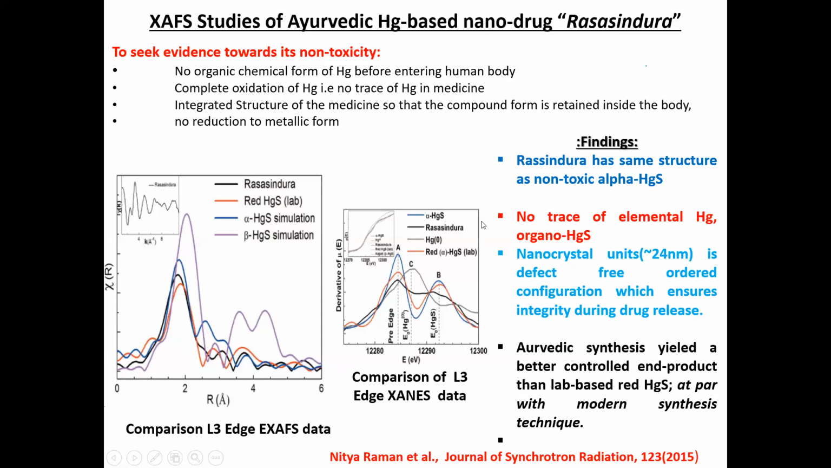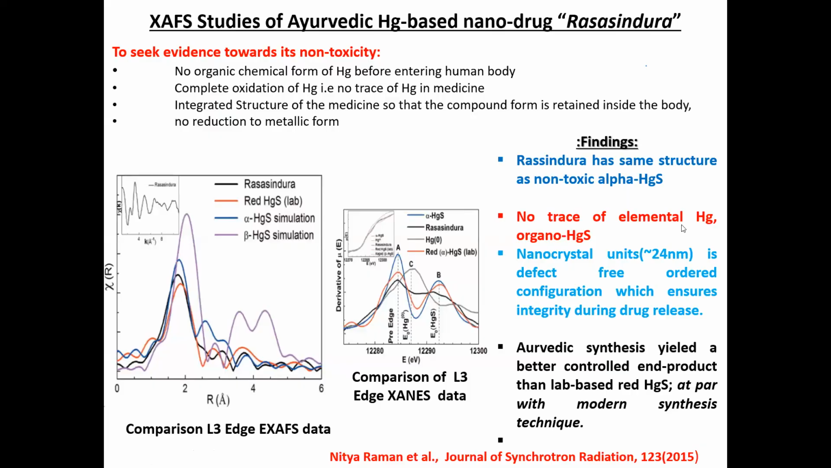Apart from this, the Ayurvedic synthesis also yielded a better controlled end product than lab-based red HgS. So basically, you can say at the most it is at par with the modern synthesis technique. These results were published in the Journal of Synchrotron Radiation in 2015.